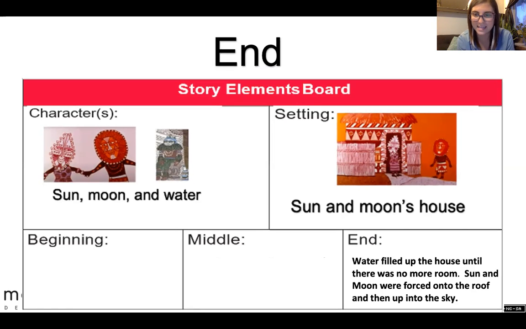So what happened in the end? Water filled up the house until there was no more room. Sun and Moon were forced onto the roof and then up into the sky, right? They were pushed up. It was kind of like that sky pusher-puller story that we heard from Mrs. Garbizo. They had to go all the way up. They pushed them all the way up into the sky. And so now, what characters live in the sky? The sun and the moon.